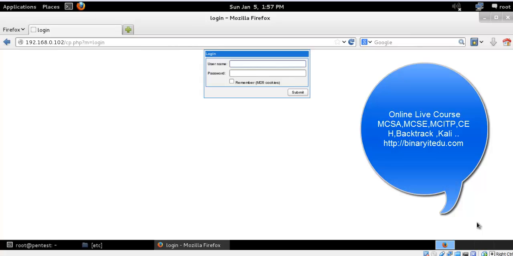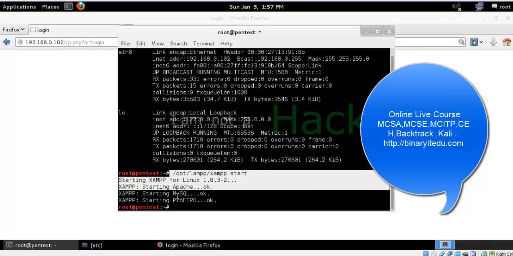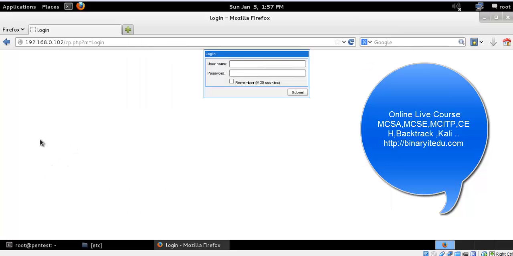So this is a continued part for Zeus bot configuration. Today we will be doing the last part for configuring the server and also the client. So let's just go and start. I have already started my Jam server. So let me log into my server first.